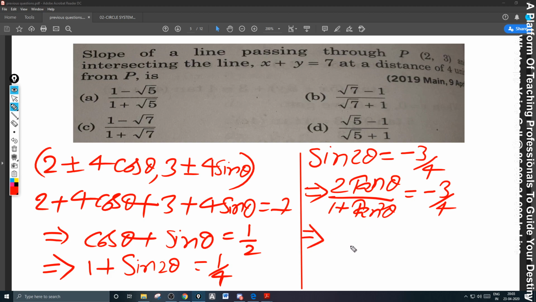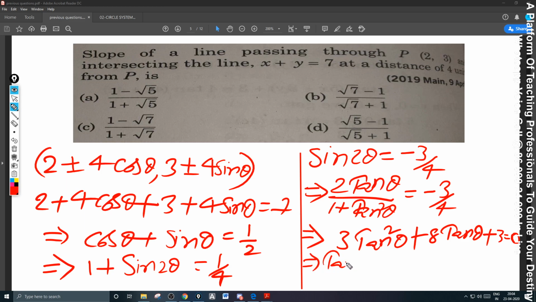I am writing the direct step here: 3 tan square theta minus 3, this is 8 tan theta. It is minus 3, becomes plus 3 here. This is a quadratic we have got: 3 tan square theta plus 8 tan theta plus 3 is equal to 0. Solve this to get tan theta, please.